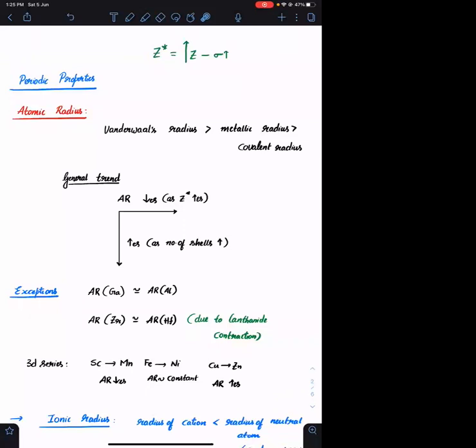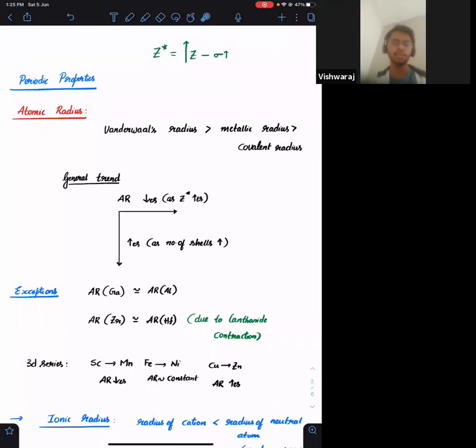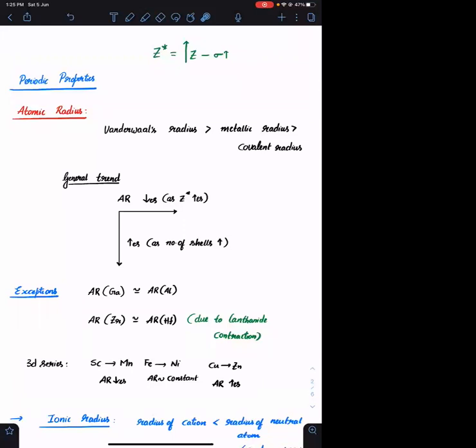Distance between two nuclei and half. We take the distance between the nuclei of two adjacent atoms and we take half the value of it. Okay. The exact distance between the nucleus and the outermost electron, we can never find that because of Heisenberg's uncertainty principle. Okay. The position of the outermost electron can never be found.